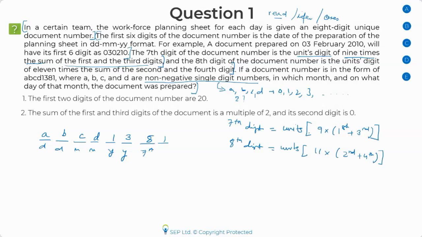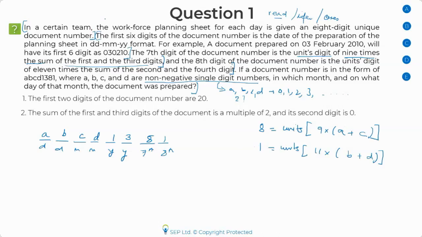Okay, so let's see what else can we do out here. Now what I can do is replace this with A, with C. I can replace this with B. I can replace this with D. I know my 7th digit is 8, so I'll put 8 here. This is my 8th digit. I know this is 1. I'll put 1 here.